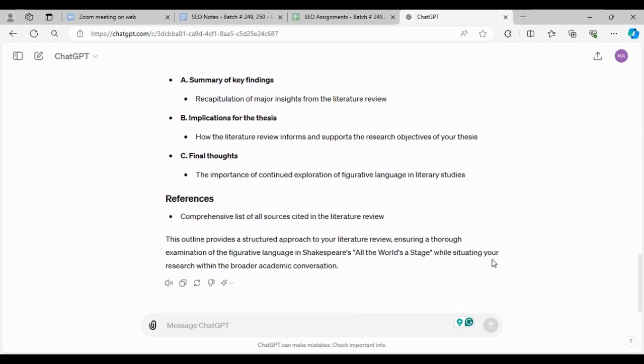So ChatGPT has made an outline for the whole thesis. The command we wrote was for an outline for the thesis, and it has made an outline for our complete thesis.